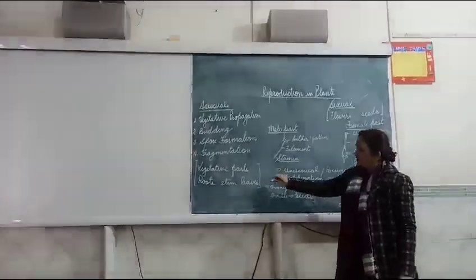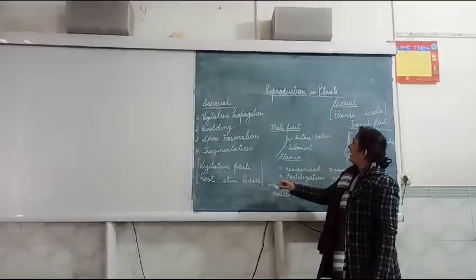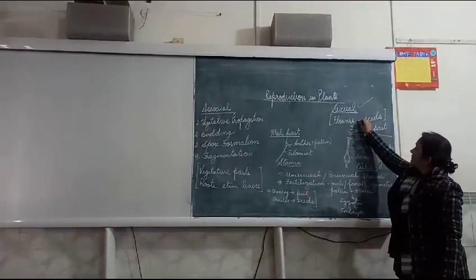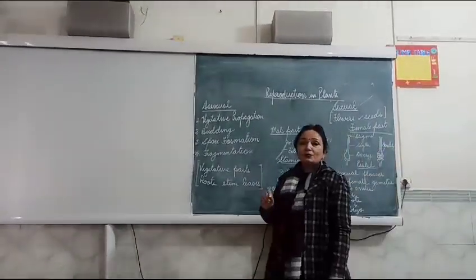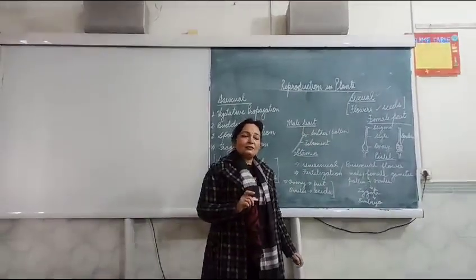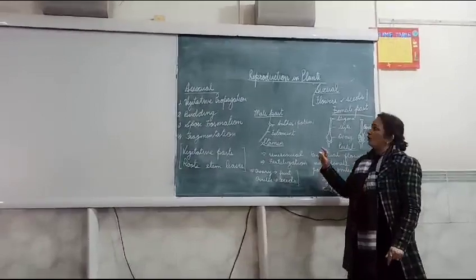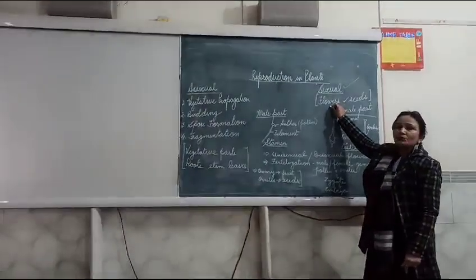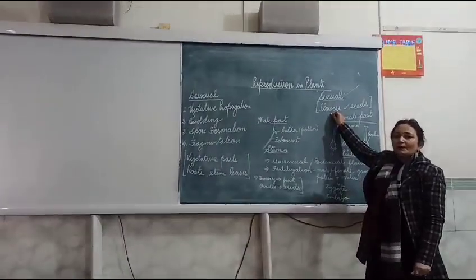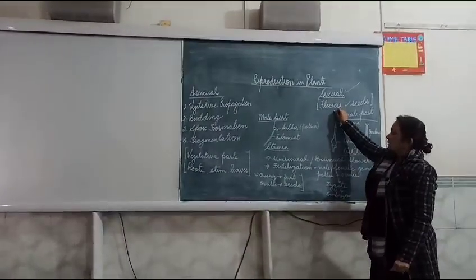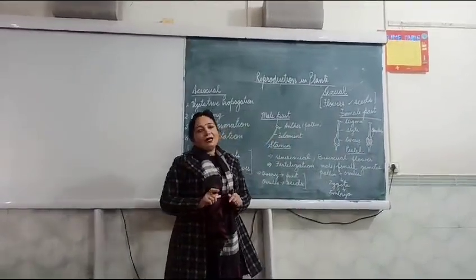Plants have vegetative parts, which are roots, stem and leaves, and the flowers, which are called the reproductive parts of the plants. So, sexual reproduction takes place by the formation of seeds through the flowers. Flowers are the reproductive parts of the plants. In sexual reproduction, male and female parts of the flower are included.